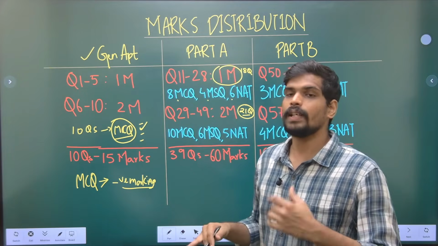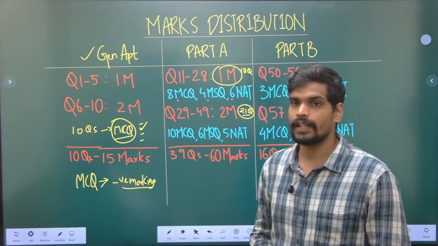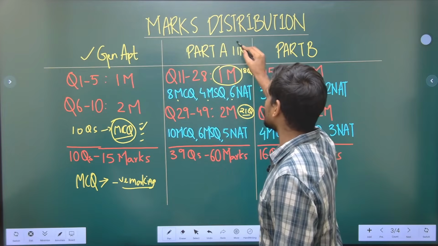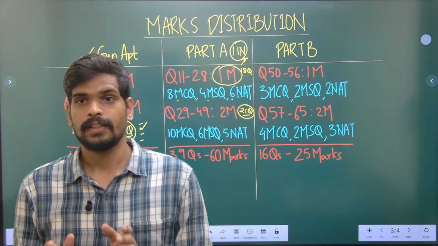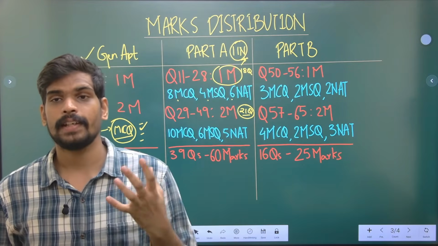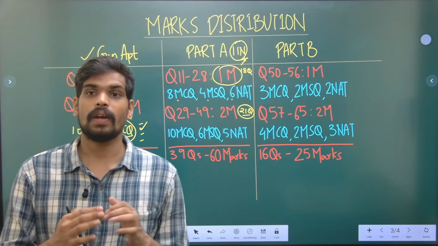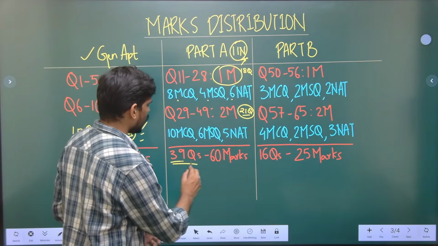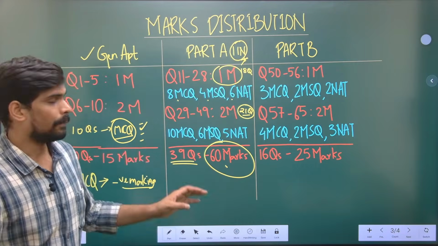The distribution can vary, but in the last year it was 10 MCQ questions, 16 MSQ questions, and 5 NAT questions. So the numerical questions in all are 11 numerical questions, as I told you. Of these 11, more than say 80%, 9 questions out of these 11 are asked from only 3 topics, 3 sections. So identify the important topics from numerical point of view, important topics from theory point of view, and accordingly work with them. So that is also crucial. So that is how these 39 questions of the common part will give you total of 60 marks weightage.